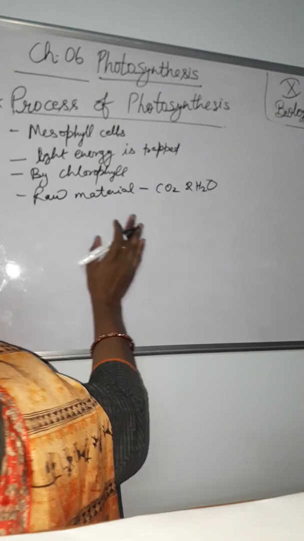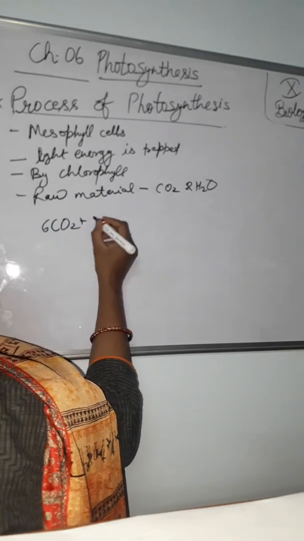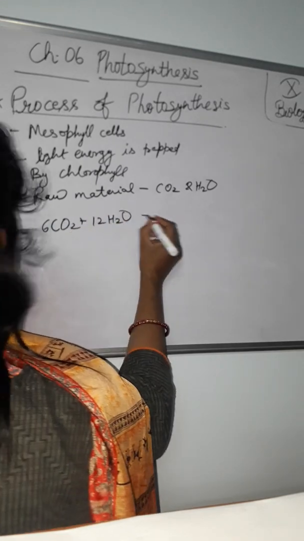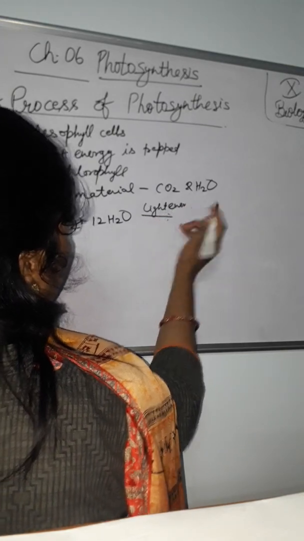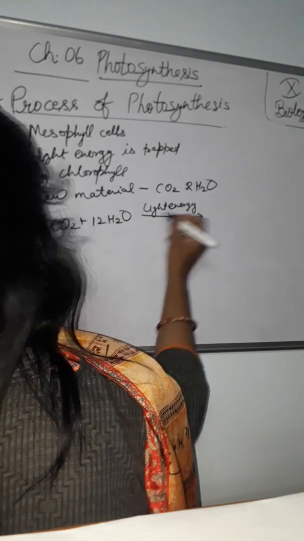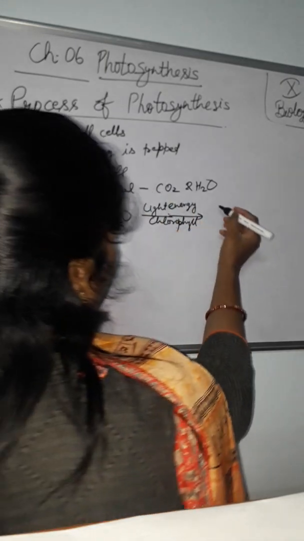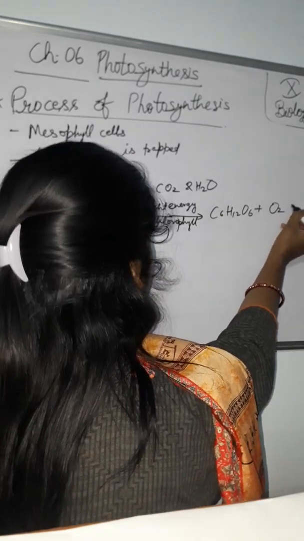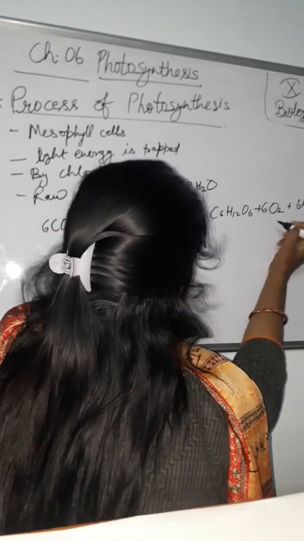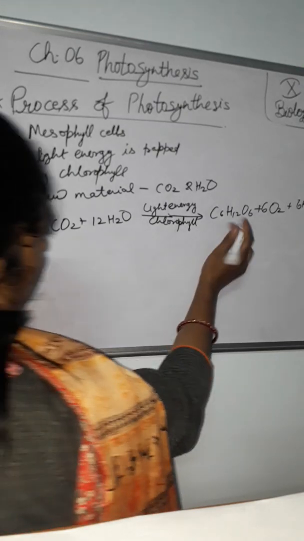The chemical equation for this photosynthesis is here. 6CO2 plus 12H2O, water just double, in the presence of sunlight or light energy and the pigment chlorophyll, makes glucose, that is C6H12O6, and oxygen as a byproduct, 6O2 and 6H2O. And one molecule of glucose. This is glucose.